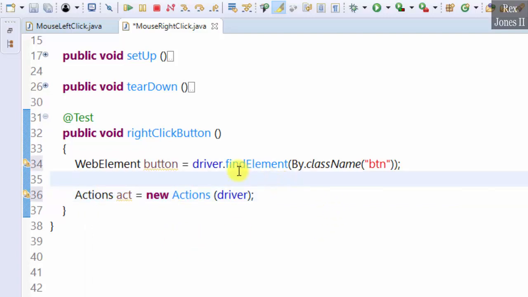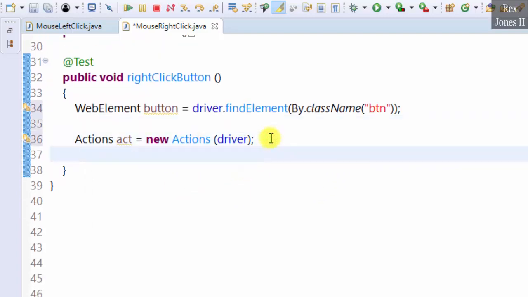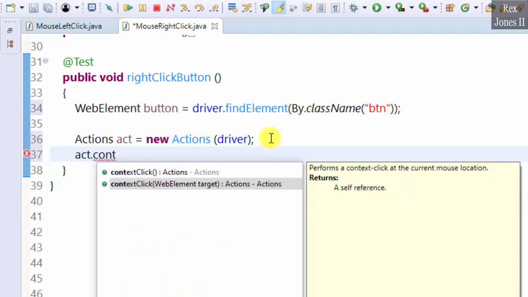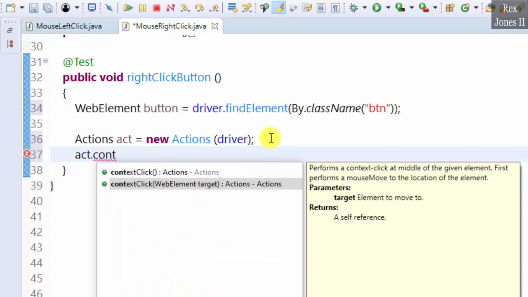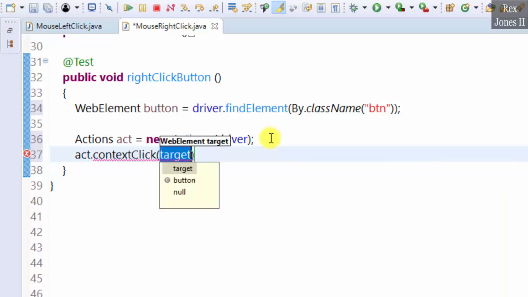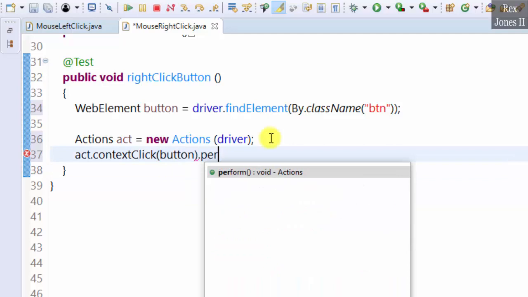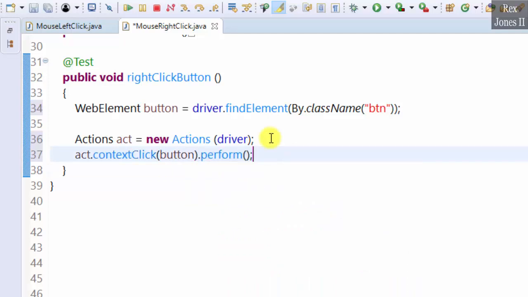Next, we right click the button by writing act.contextClick. There are two methods, but we will select WebElement target. The target is button.perform. Next is to find the list of items and print each item.